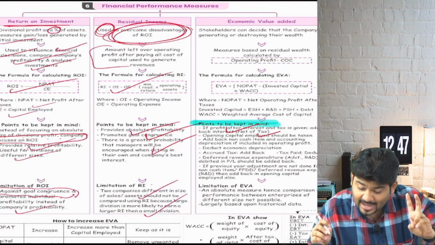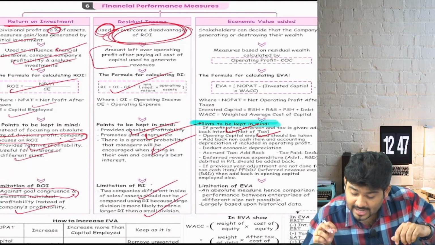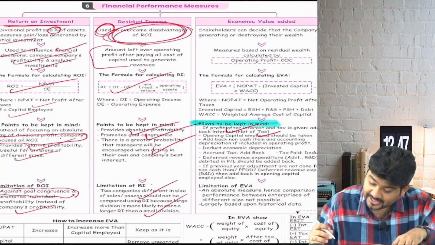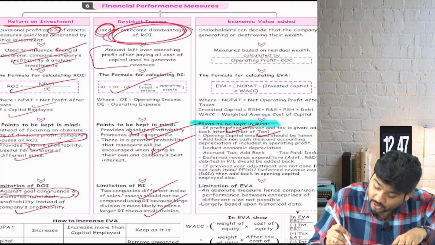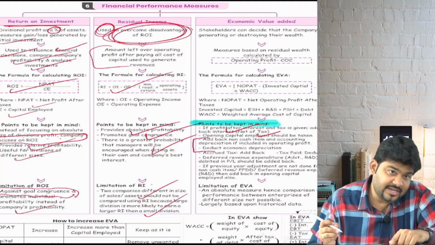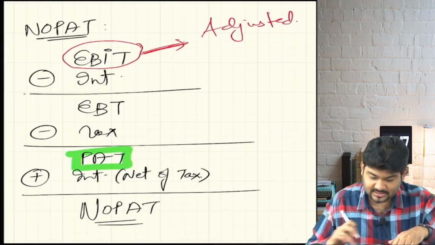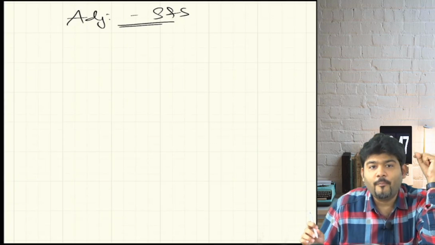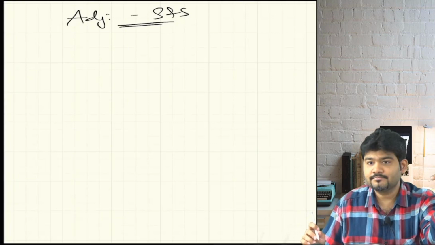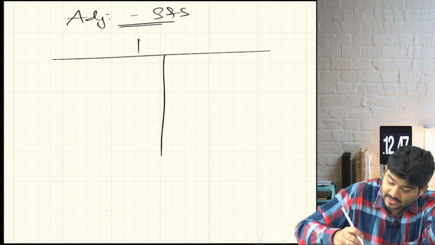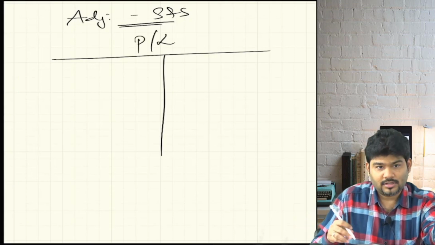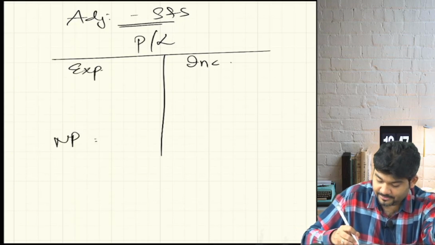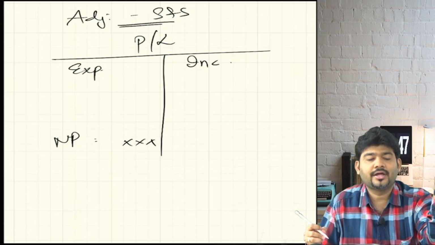Third, add back non-cash items and accounting depreciation if included in operating profit, and deduct economic depreciation. Now what exactly is this? I'll explain. You start your NOPAT calculation by picking up EBIT. EBIT is like your P&L account only. You have your incomes, gross profit here, your expenses here, and whatever net profit you get here.